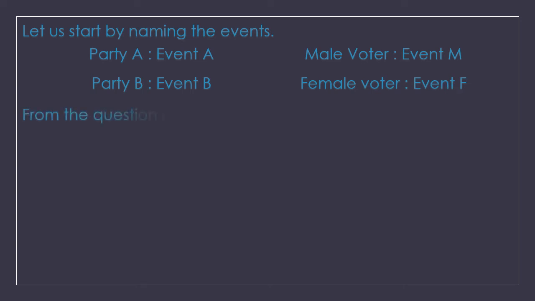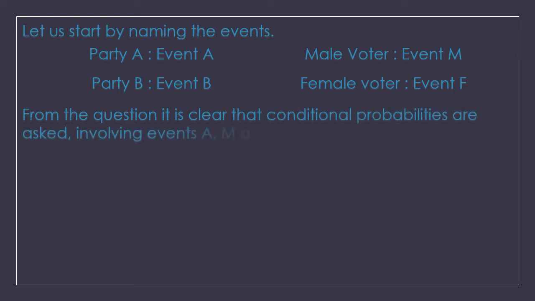Now, according to the question, we can see that there are only two events in this question, because it is a conditional probability, and they involve events A, M and their intersection. Why intersection? Because we have to calculate conditional probability, and the formula of conditional probability includes the intersection of events. In case you have forgotten, you can check out the top right corner of the screen for the video on probabilities and the law of multiplication.